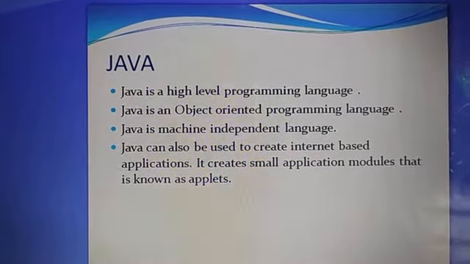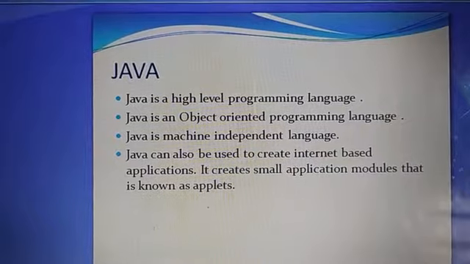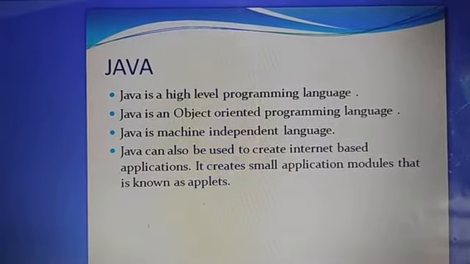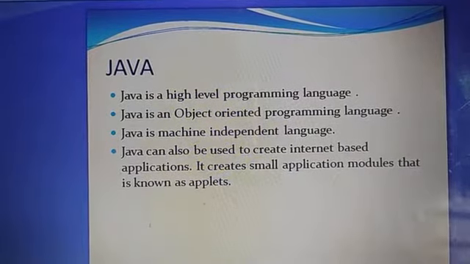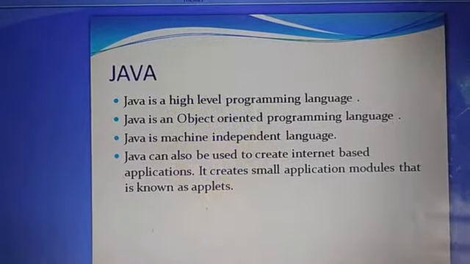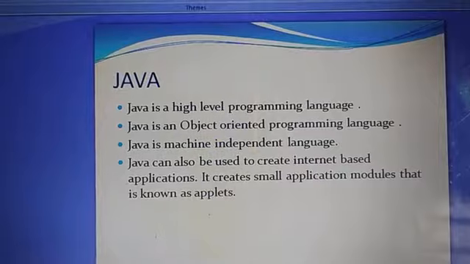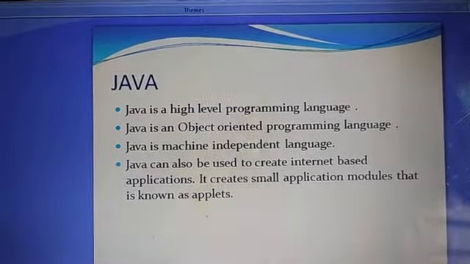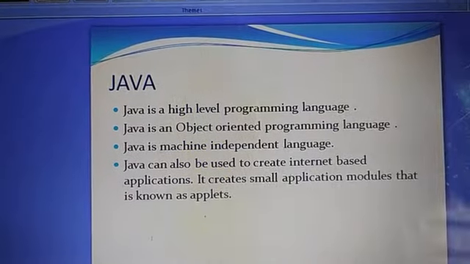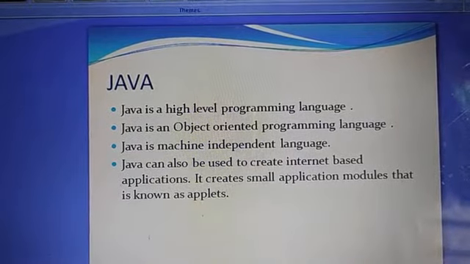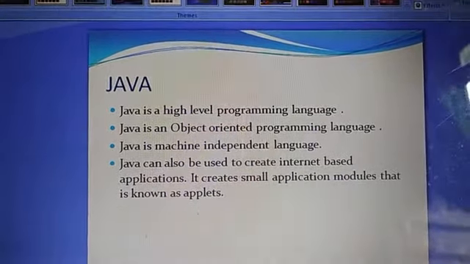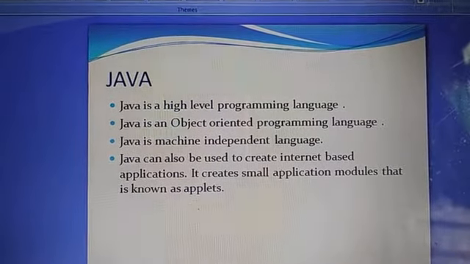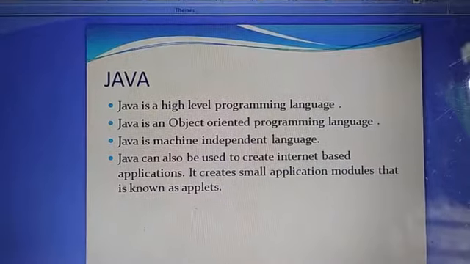This feature is not available in other programming languages like C++. That is not a machine independent language. If you write code in Windows, that same code will not run in Linux. So this is a very important feature of Java, that Java is a machine independent language. We will discuss more about this machine independence, how it works, in the next class.